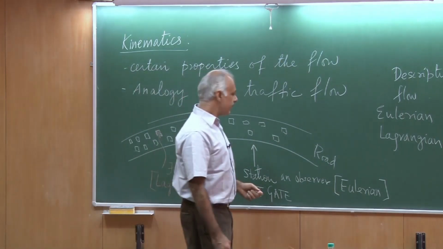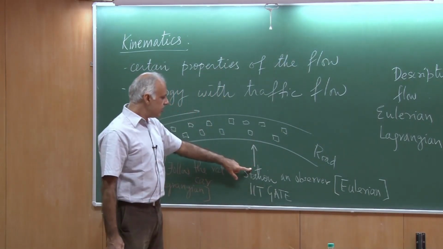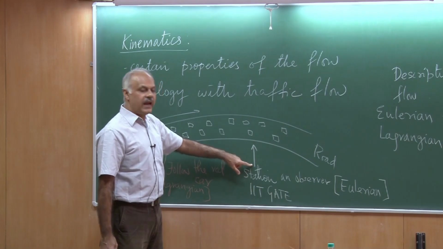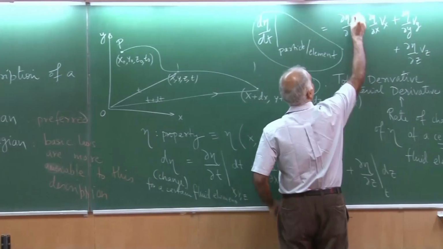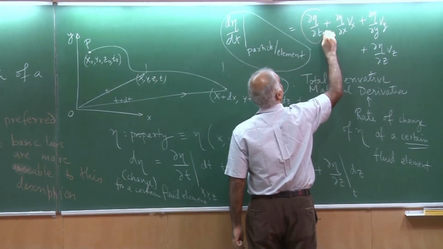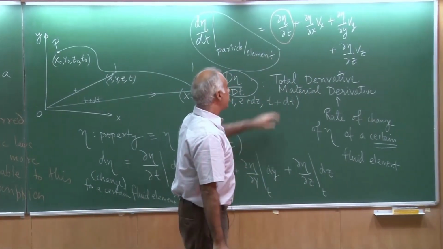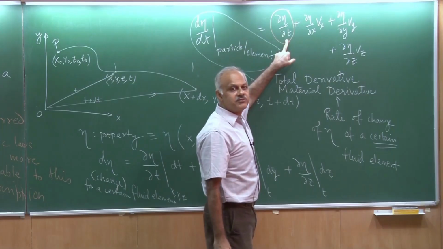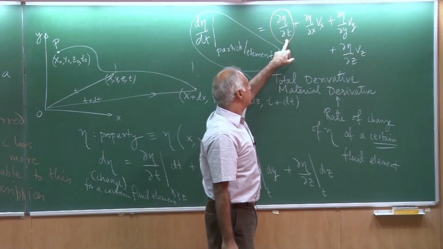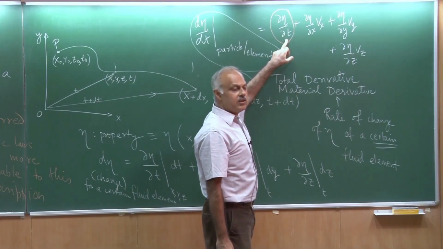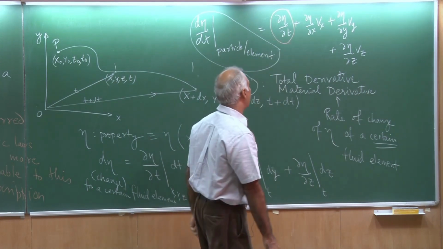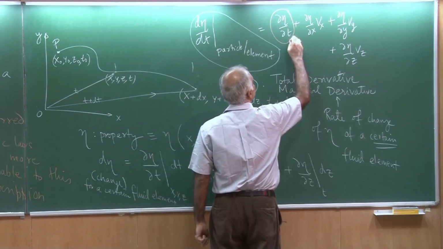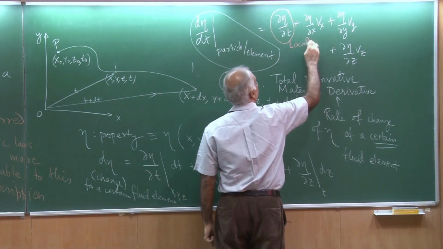But then there is a guy standing here who is also making measurements at a fixed location. That is this quantity, this one over here. Here the location of the observer is fixed, and this observer does not care which element crosses it. Anyone who crosses it, he measures the property, and therefore this is a local derivative.